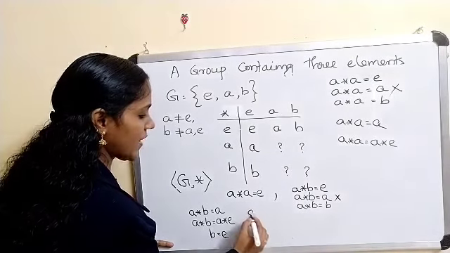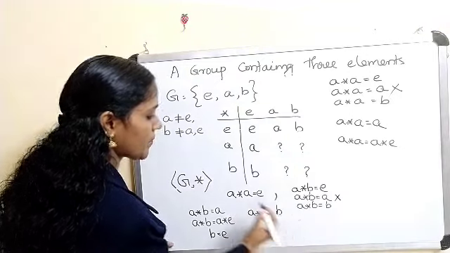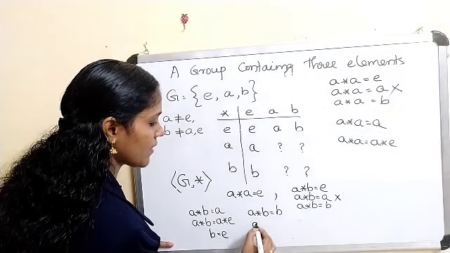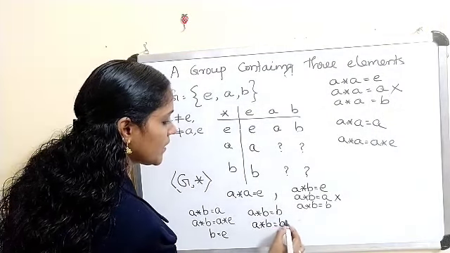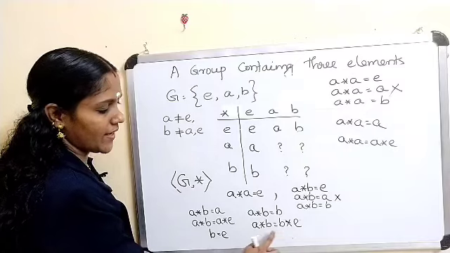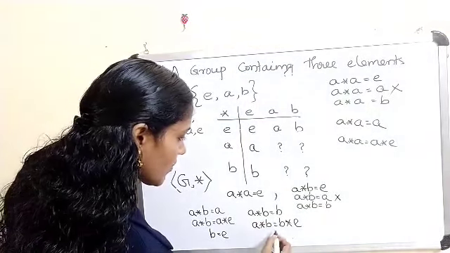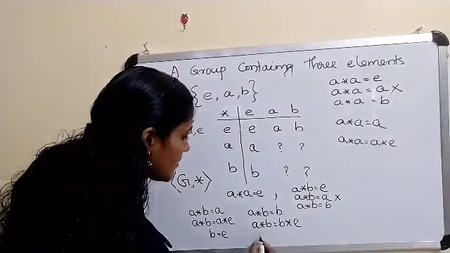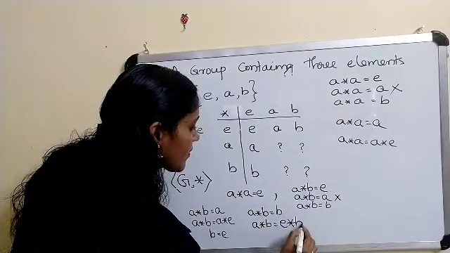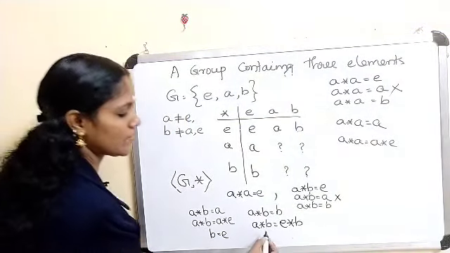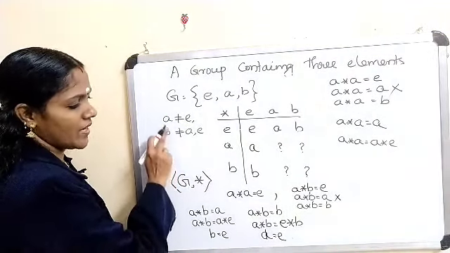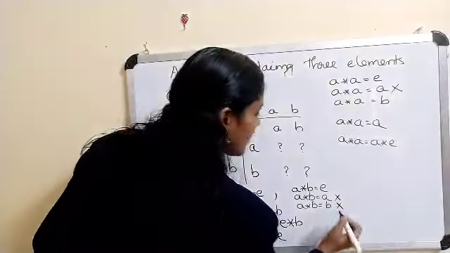Now we can choose A star B equals B. A star B equals B implies A star B equals B star E, and this is equal to E star B, since you can replace B as E star B. If you apply the right cancellation law, this becomes A equals E. That is again a contradiction because A is not equal to E. Therefore, this is not possible.